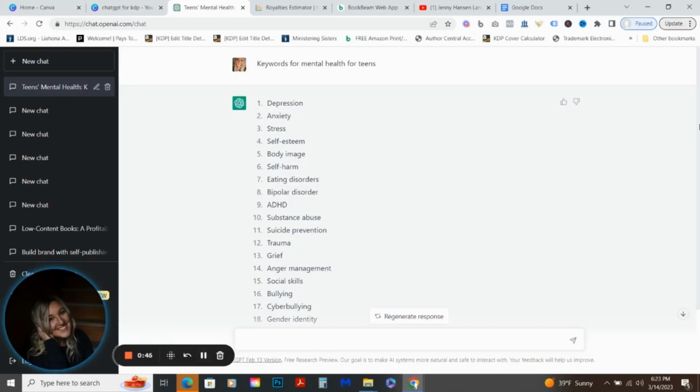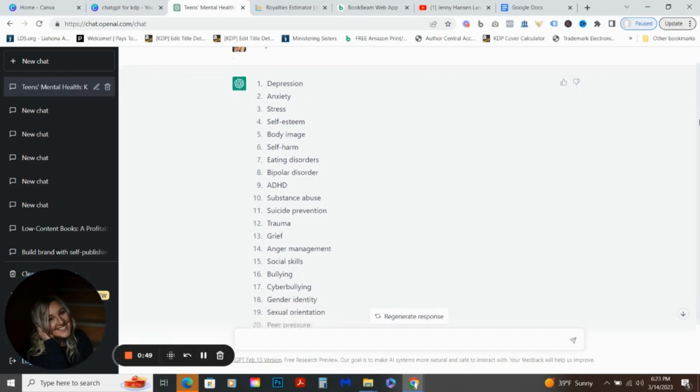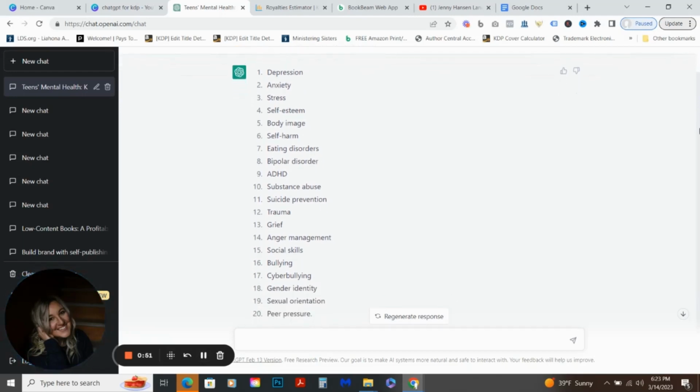Okay, so in here you can see that I put in the keywords mental health for teens, and it gave me such a great list. The really neat thing about this is when you are searching for keywords on Amazon, these are all subset categories that help you niche down further. If you've taken my course, Don't Make Me Niche Slap You Masterclass, I talk about how important it is to go levels deep. And this is the perfect example of that.